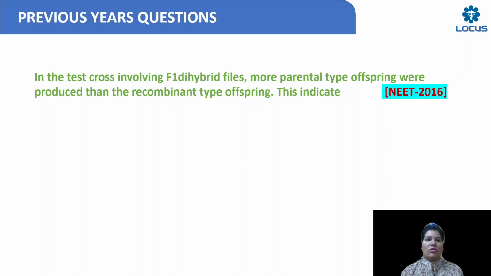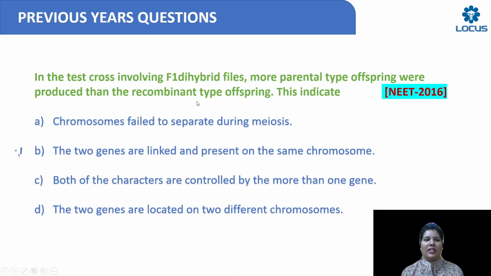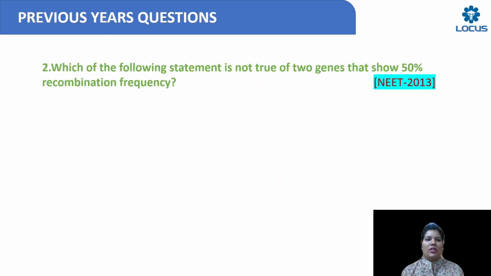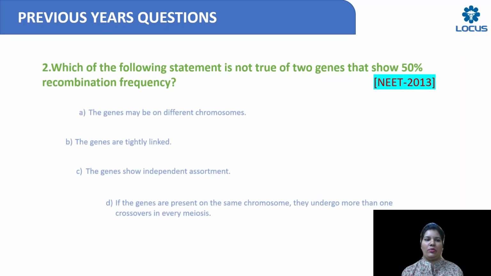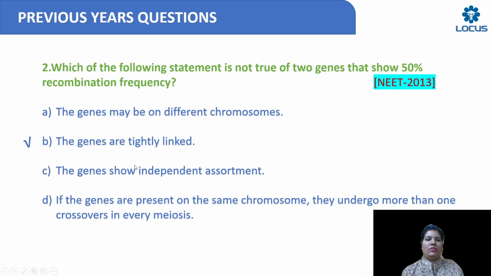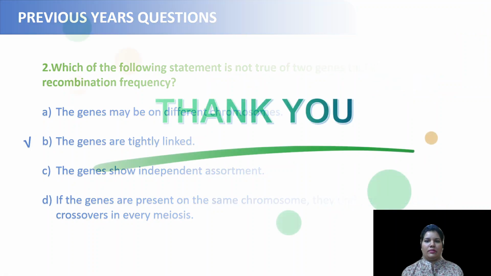2016, yes. In a test cross involving F1 dihybrid flies, more parental type offspring were produced. So when you see more parental type and fewer recombinants, what will it indicate? You can look at the option here: the two genes are linked and present on the same chromosome. Simple. Next question. Which of the following statements is not true of two genes that show 50% recombination frequency? The option saying the genes are tightly linked. So if two genes show 50% recombination frequency, then the genes are not tightly linked. Okay. So these are the questions, children. Thank you.